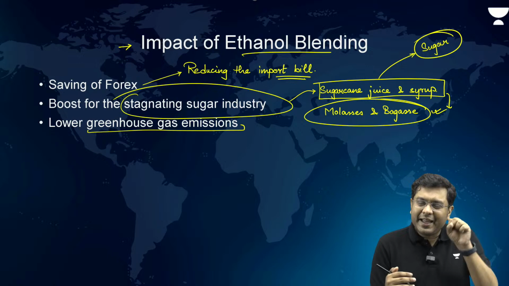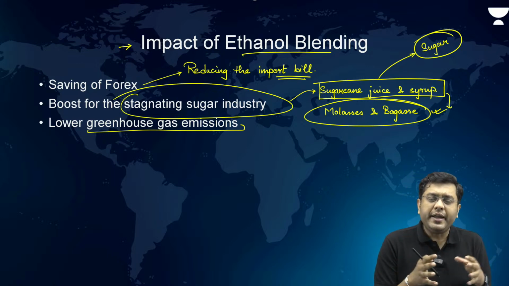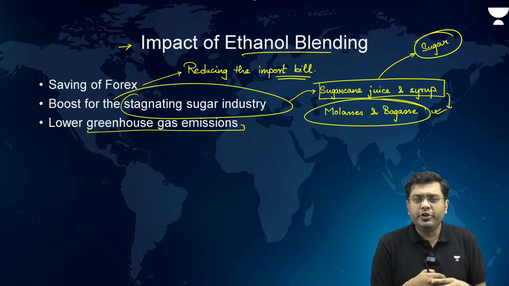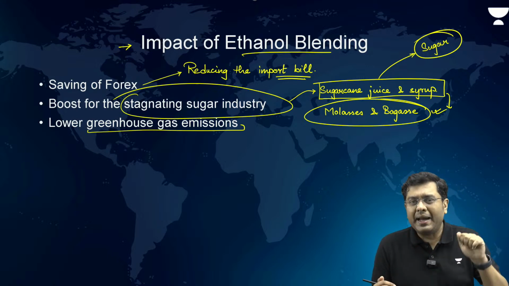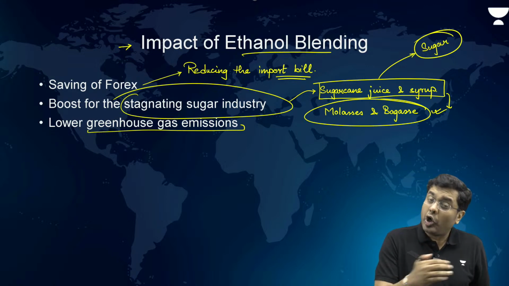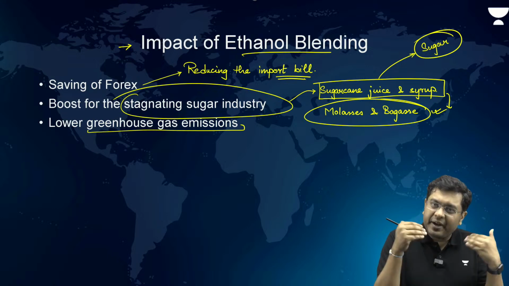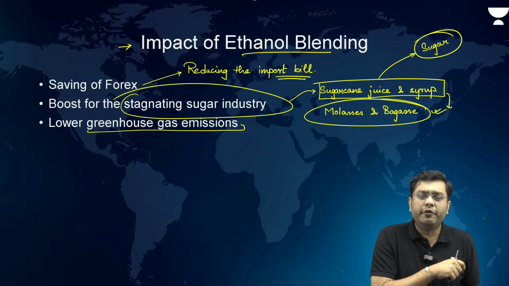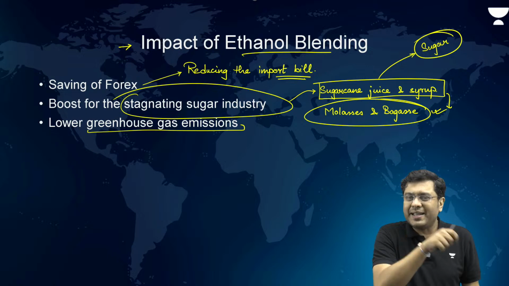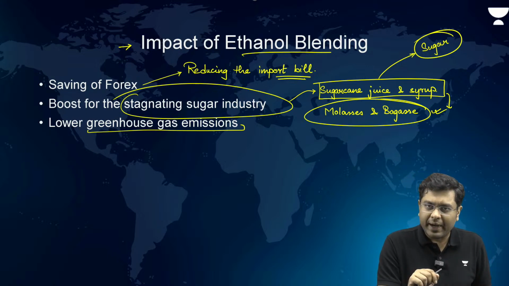Secondly, industry bodies have raised an alarm that the majority of vehicle engines are showing lower mileage and lower efficiency with ethanol blended petroleum. So, the automobile sector also needs to provide an upgradation or retuning of engines, so that the mileage and the efficiency are not hampered because of this blending program.